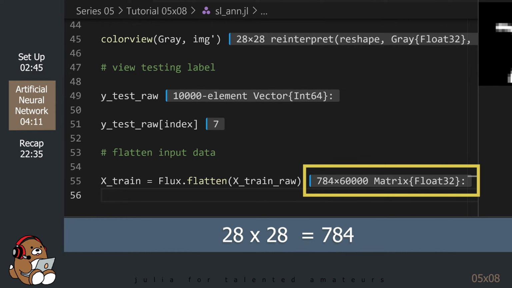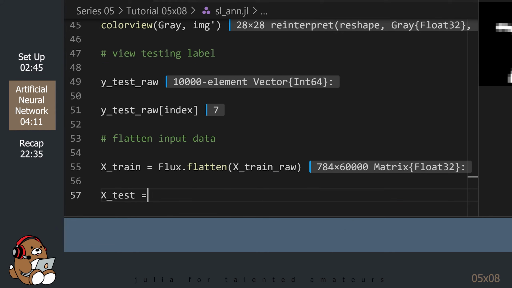You can see that our 28 by 28 by 60,000 tensor is now a 784 by 60,000 matrix. All it did was take the 28 by 28 image and convert it into a column vector with 784 elements. So each column contains the floating point numbers associated with each image. We also need to flatten the inputs for the testing data as well.